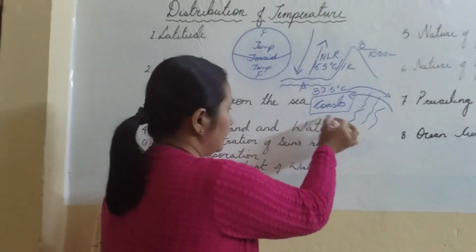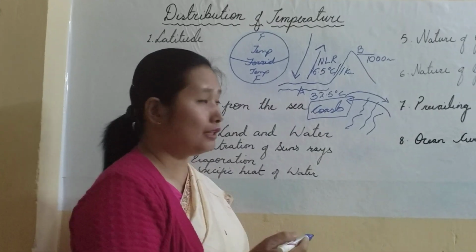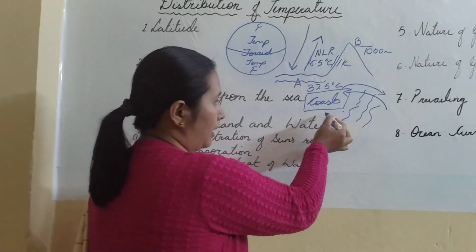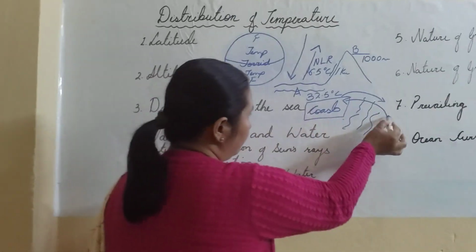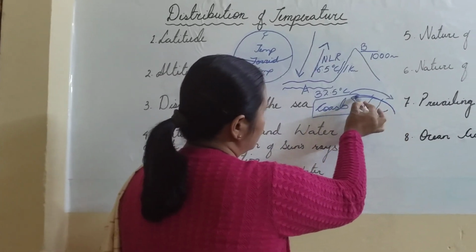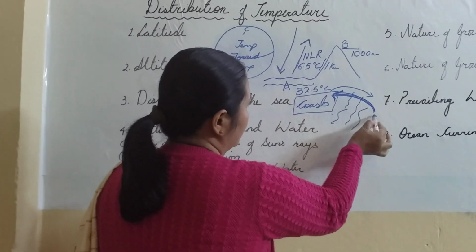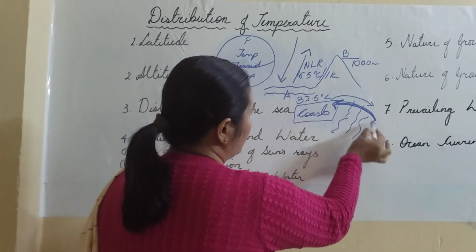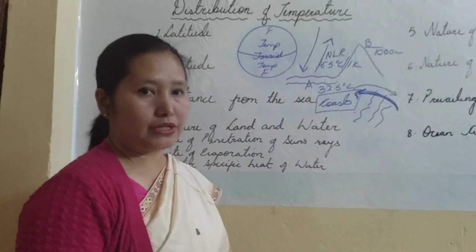This is because the land and the seas are receiving heat unequally. Land gets heated fast, water gets heated slowly. So the air flows from the cooler place to the warmer place. So there's a sea breeze in the daytime from the oceans to the land.